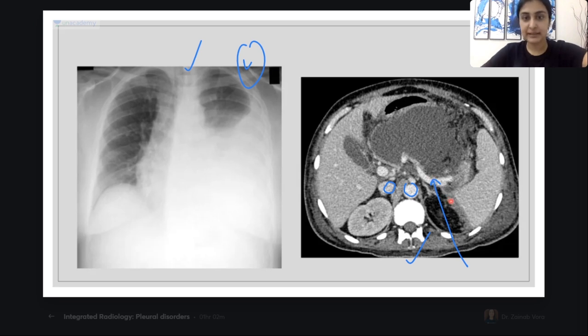Pancreas? No, behind the pancreas there is a white tubular structure. What is this white structure that I'm marking? This white tubular structure, which vein or which artery? A lot of you are saying splenic. Okay, Shiva Shankar says splenic artery, Chil says splenic, but artery or vein, that is important. I want to know splenic artery or splenic vein.